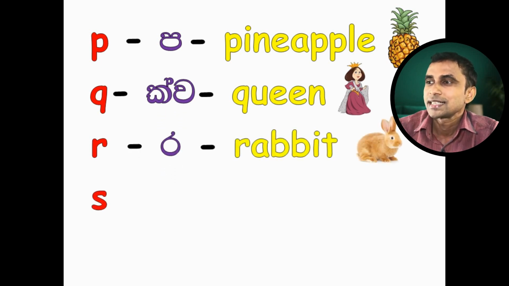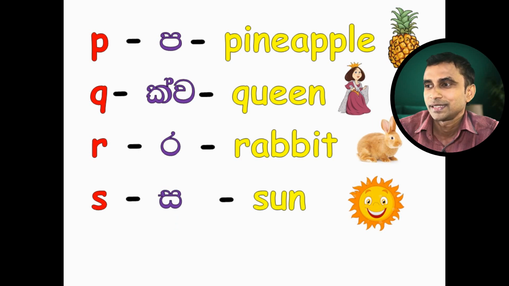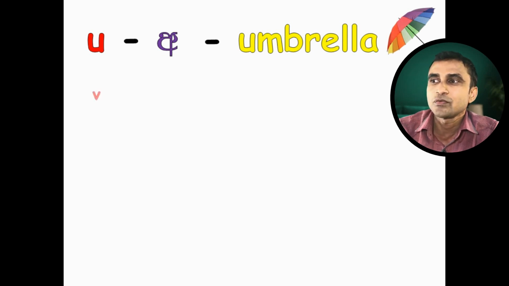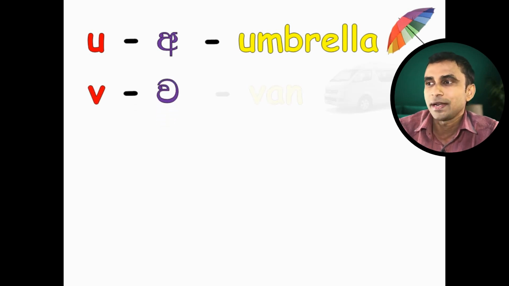S. S. Sun. Next one, T. T. Table. Next letter, U. Can you guess the sound it has? Yes, it has the sound A, as in umbrella. Next letter, V. V. Van.